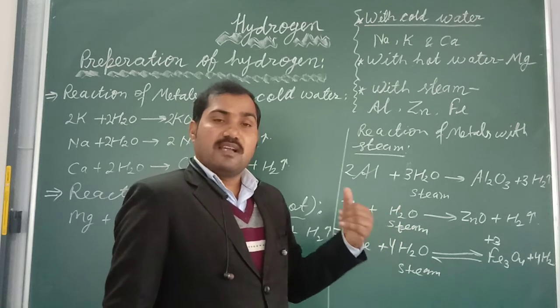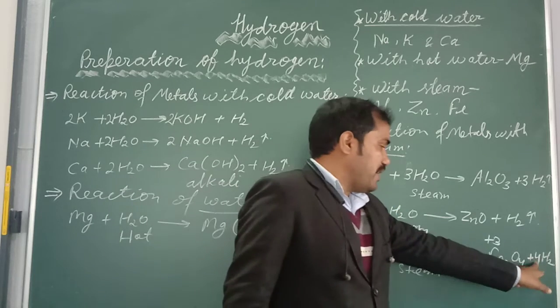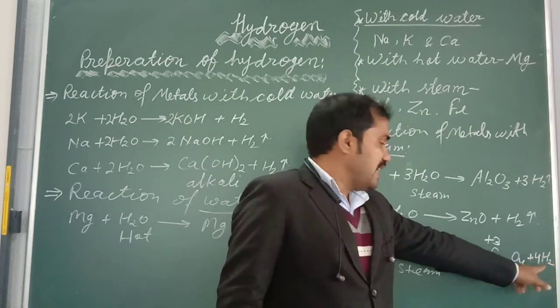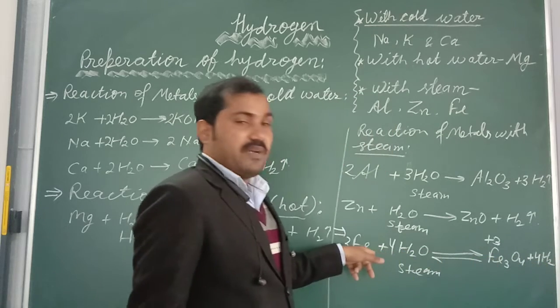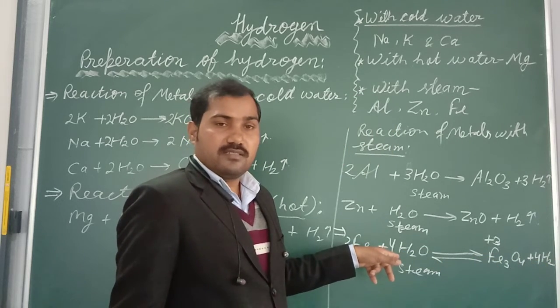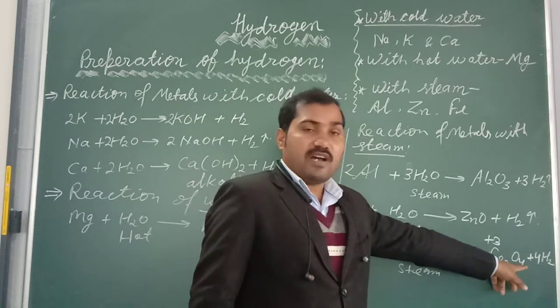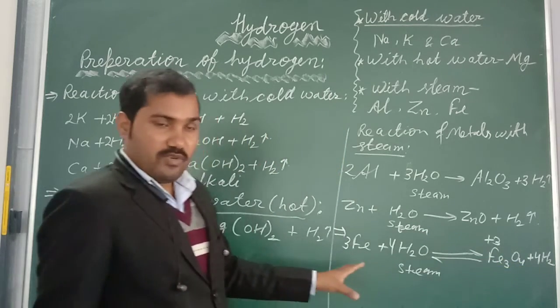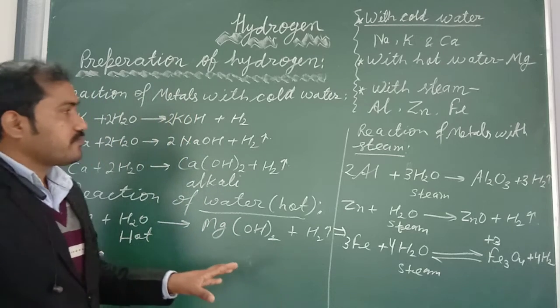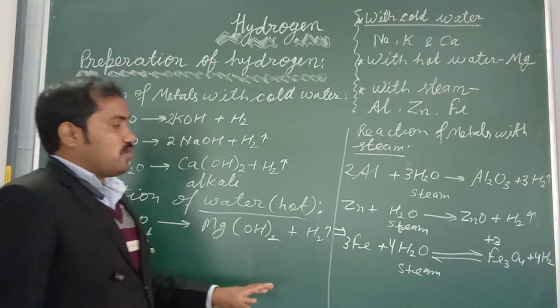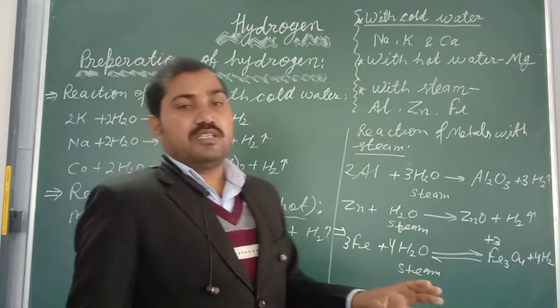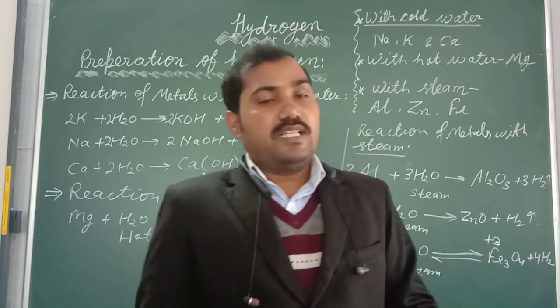Dear students, if you do not remove it, then this reaction will go in the backward direction. That is why it is needed to remove the prepared hydrogen during this process. Is this clear?